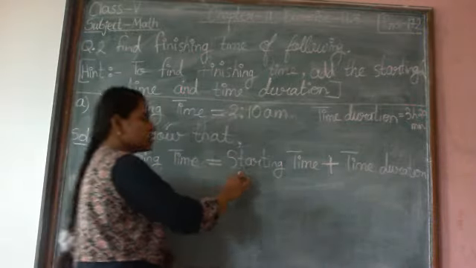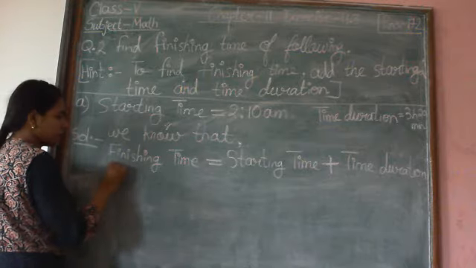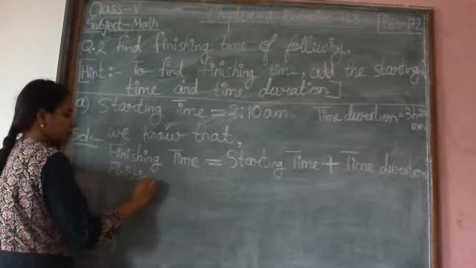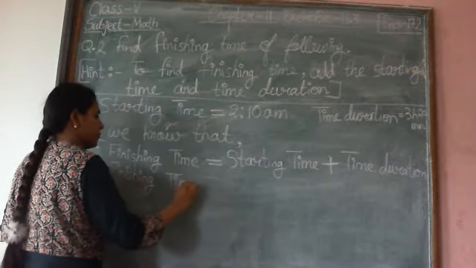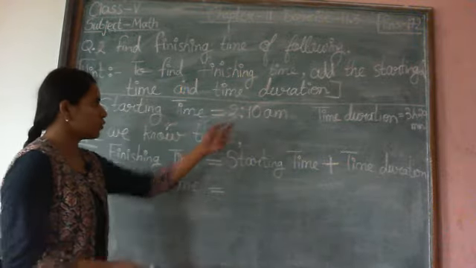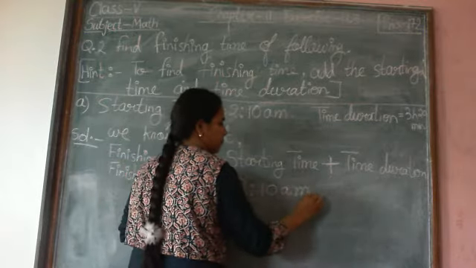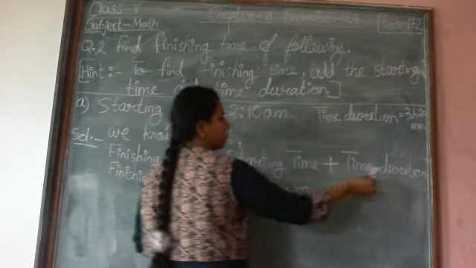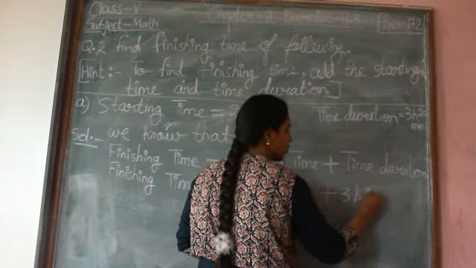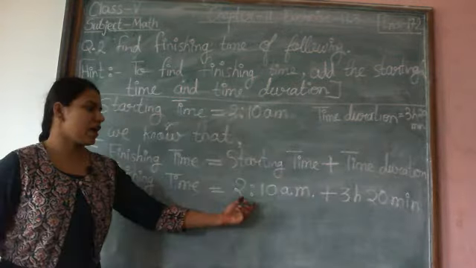Now we don't have any value for finishing time, so write finishing time as it is. Finishing time is equals to starting time. What is the value of starting time? 2:10 a.m. plus time duration. What is the time duration? 3 hours 20 minutes.